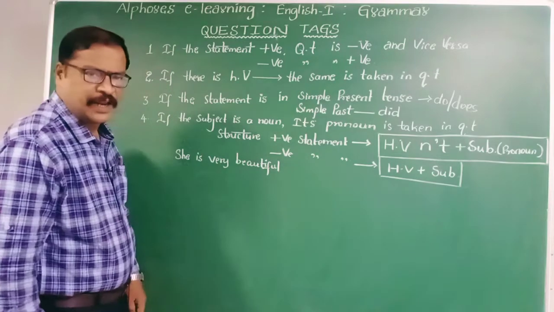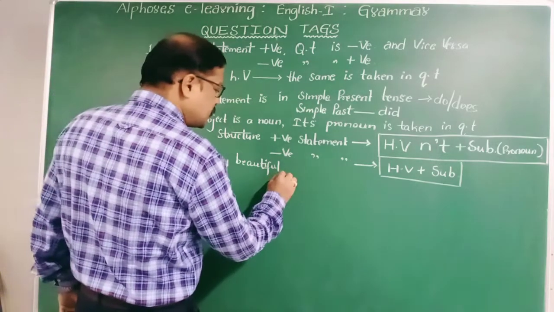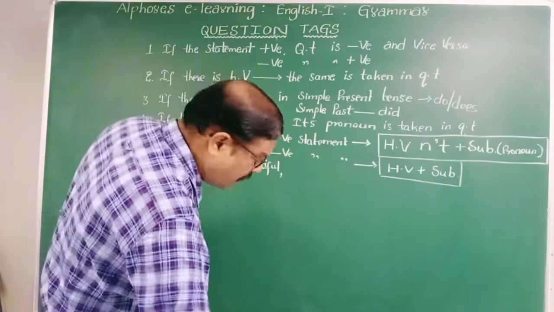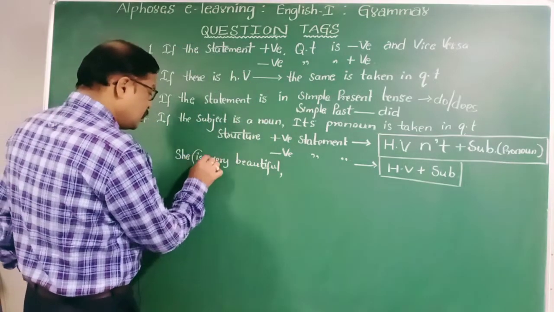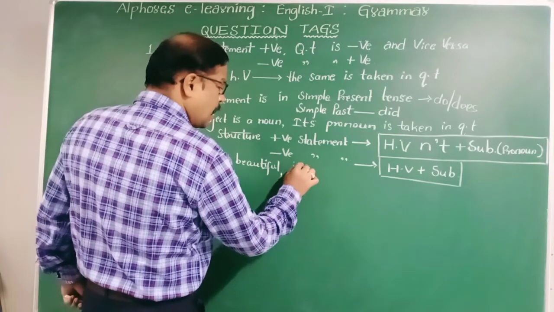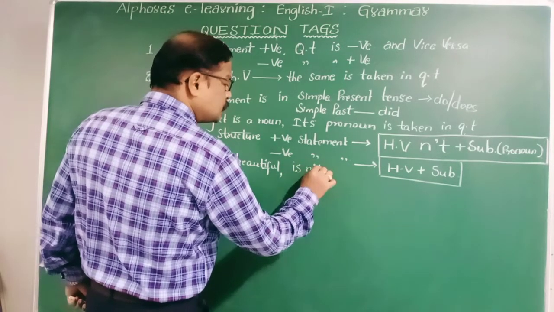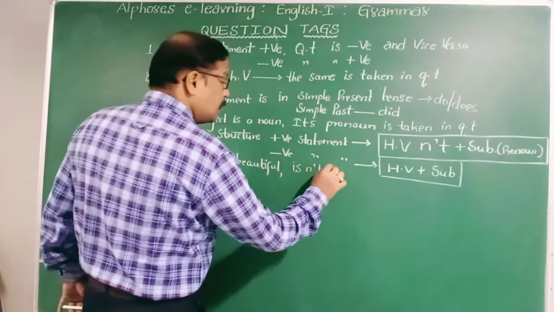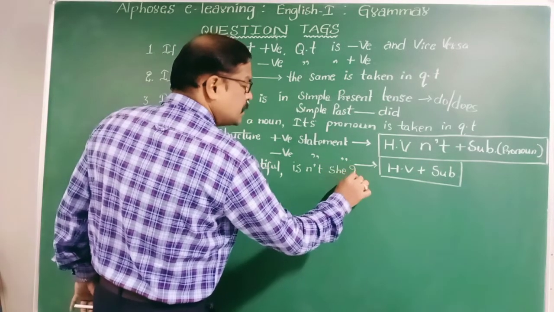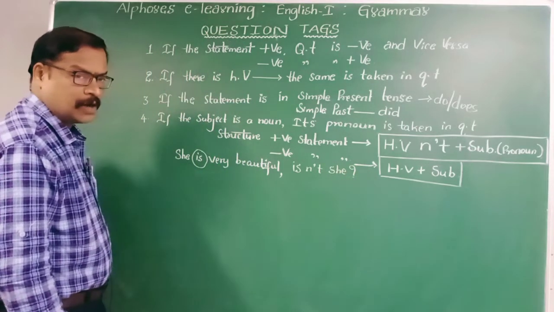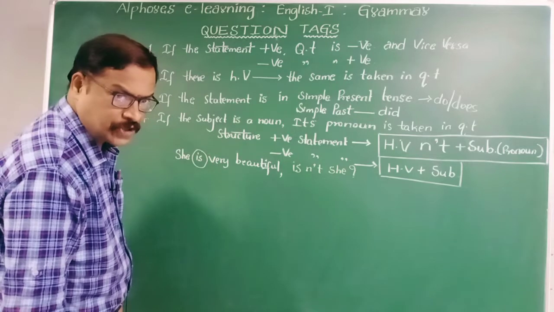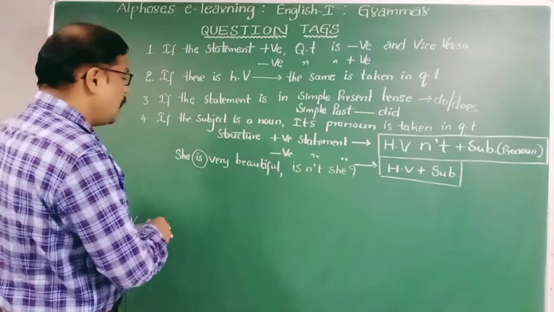She is very beautiful. What is its question tag? What is the helping verb present here? Is. You will have to take is here first of all, and you will have to take n't, then she, and it ends with a question mark, as it is also an interrogative form.